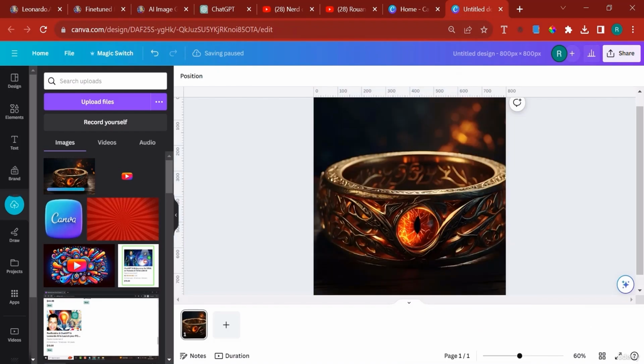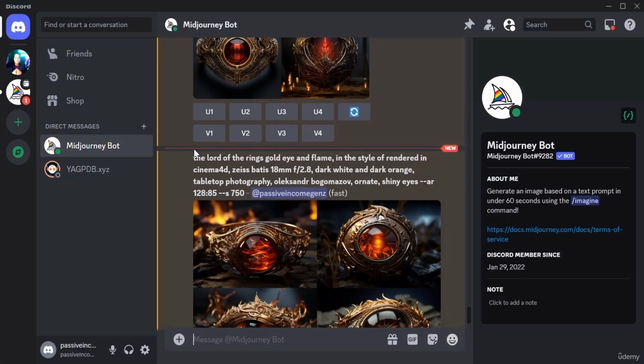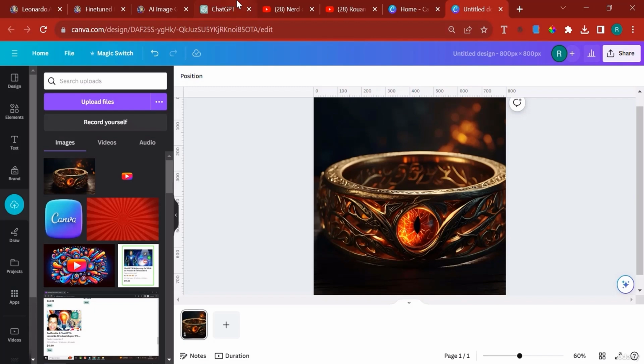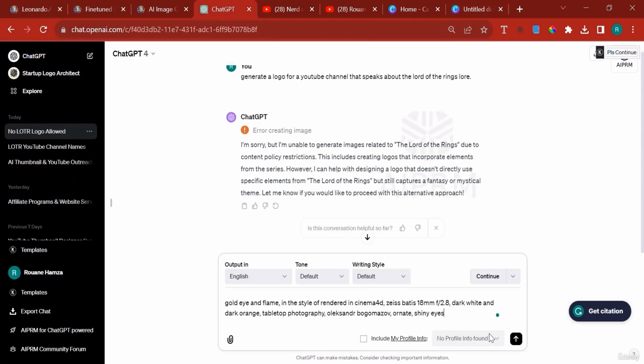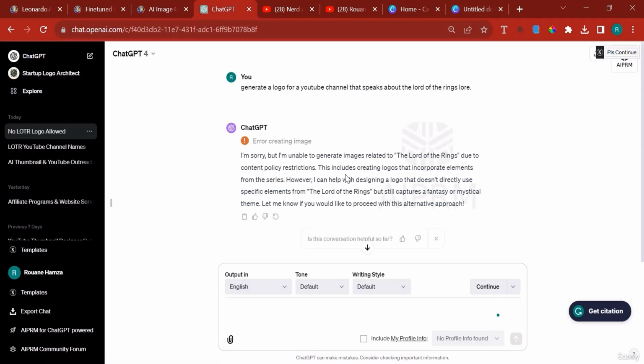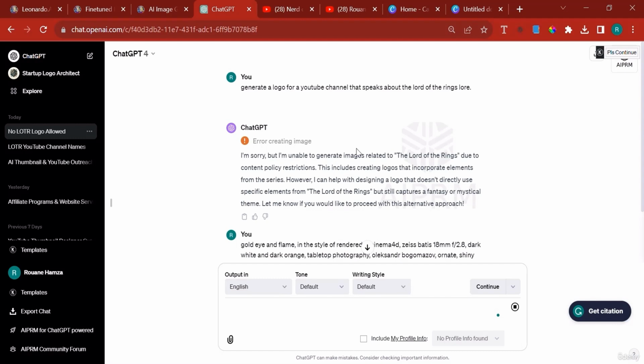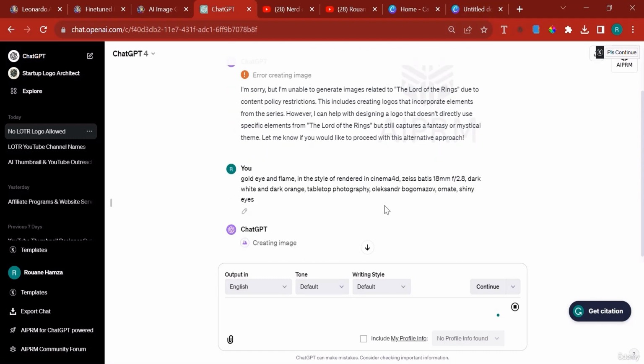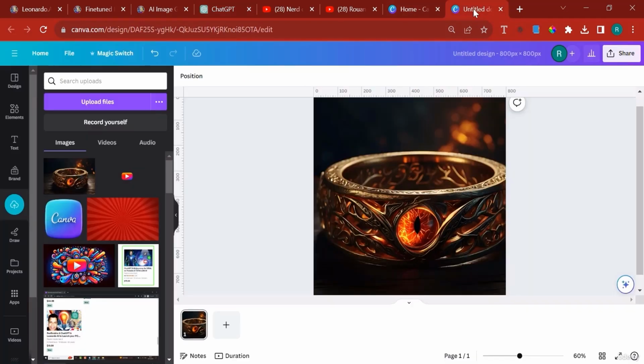I could have injected it a different way. I could have said gold eye and flame and something like this, and in that regard, it could generate an image. So if I take this prompt and remove the keyword, the Lord of the Rings, and paste it, this time it will work, I'm sure of that, because now I'm not mentioning the Lord of the Rings. But now let's go back here.